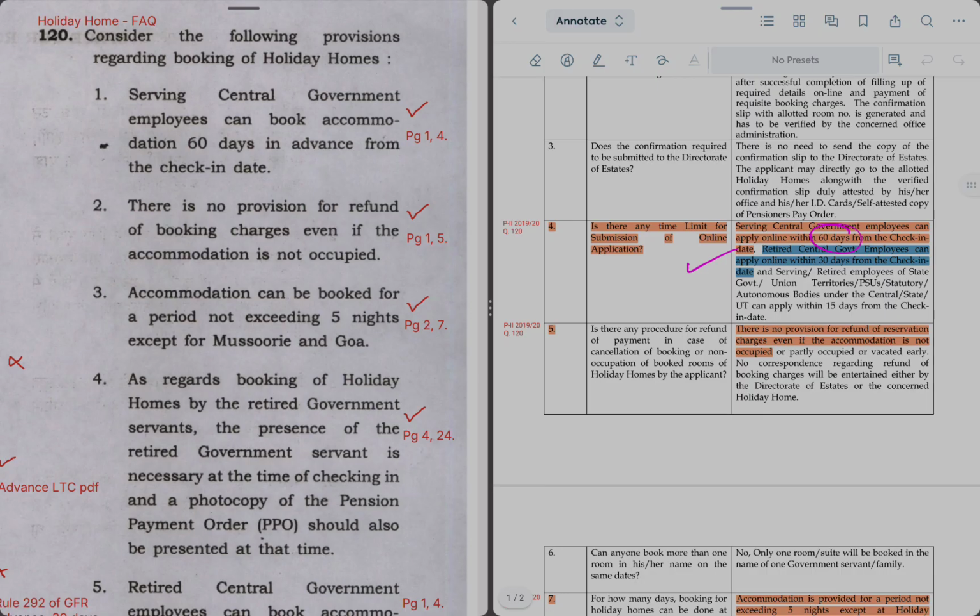Next, it is saying that there is no provision for refund of booking charges even if accommodation is not occupied. If you have made the booking but did not go for some reason, there is no provision for refund. So this is also correct. Statement 3 is saying accommodation can be booked for a period not exceeding 5 nights except for Mussoorie and Goa, which are popular tourist destinations. In their case there is an exemption.